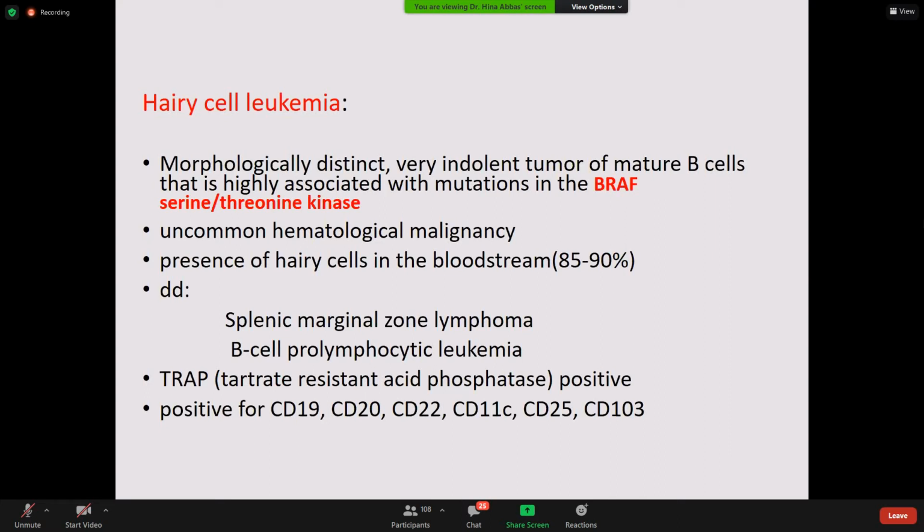But I don't know the exact reason why splenic marginal zone lymphoma is associated with hepatitis C. The probable pathology given in books, for the association of hepatitis C and Helicobacter pylori with the lymphoma, is that when the infections start, hepatitis C is a chronic infection. Similarly, Helicobacter pylori is a chronic infection.